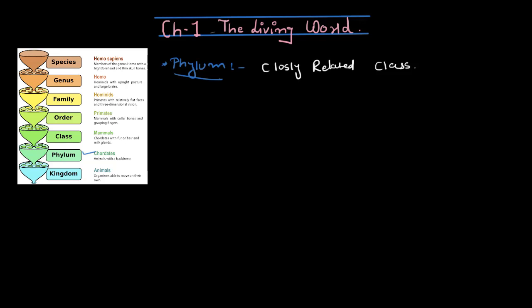Now our phylum is called chordates. Either you can call it chordates, or you can call it chordata. Now, what was the characteristic? We've already talked about that all the closely related classes, closely related on what basis? On the basis of similar characteristics, right?